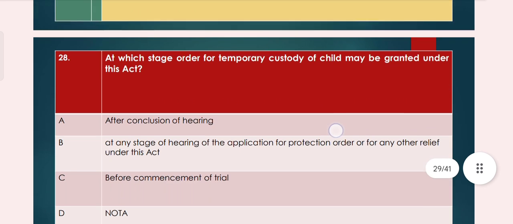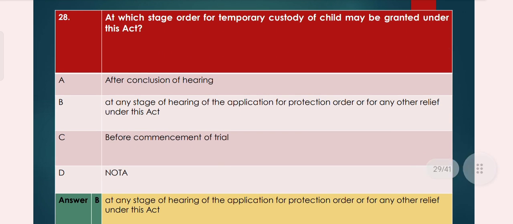Now move on to question number 28. At which stage order for temporary custody of child may be granted under this act?